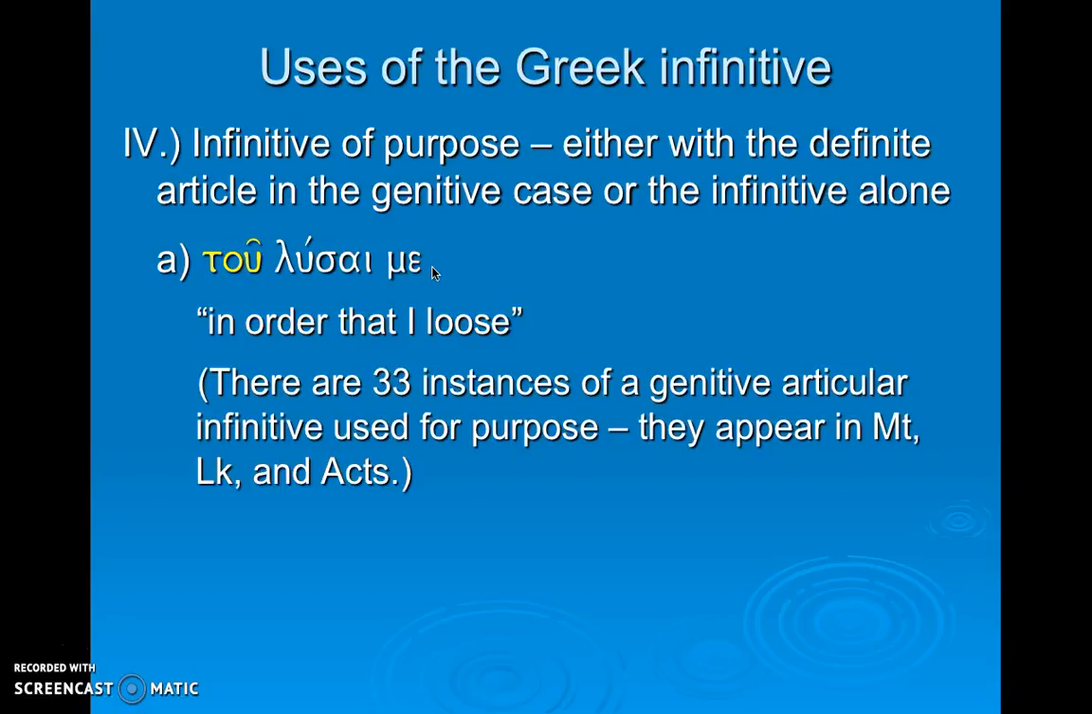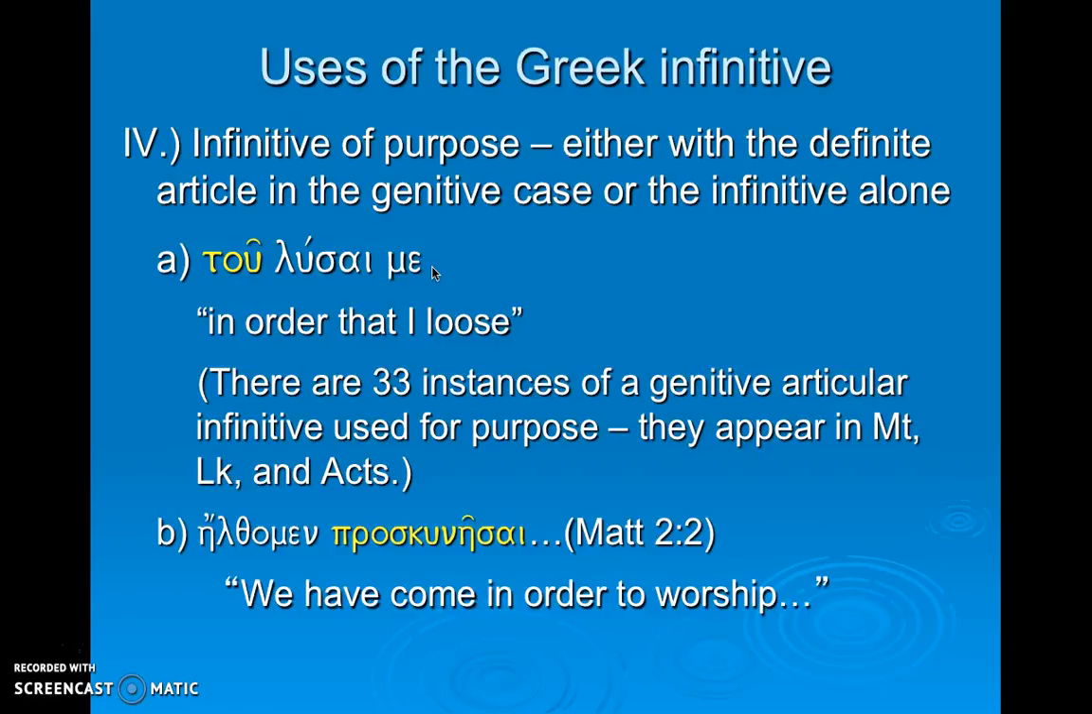So there are 33 instances in the New Testament of a genitive articular infinitive used for purpose. They tend to appear in the Gospels and Acts, Matthew and Luke. Here's another example. Ēlthomen, we have come. Here we have just the infinitive without the article, for the purpose to pray. We've come to pray, or to worship. We've come in order to, or for the purpose of, worshiping.